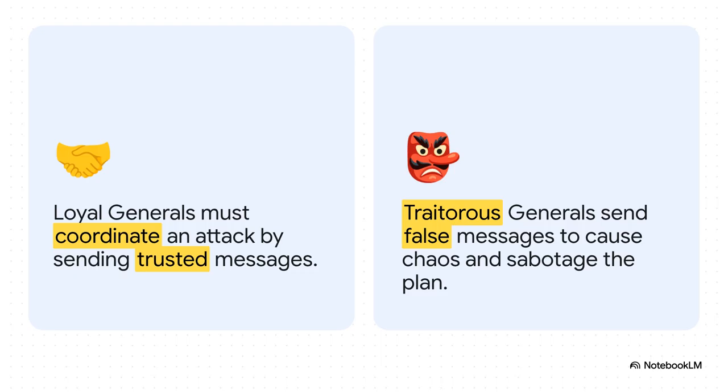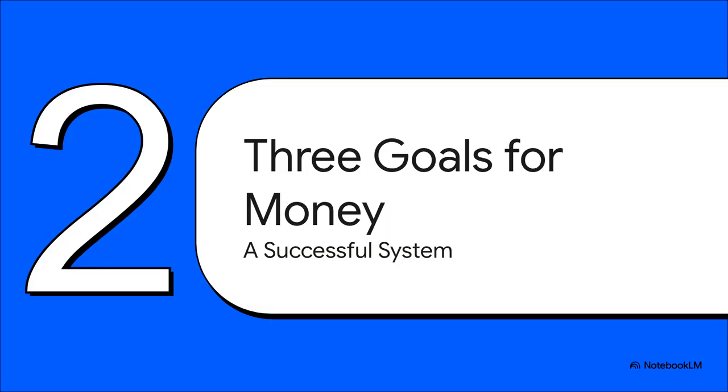Now just swap out generals for servers on a network and traitors for hackers or even just faulty computers. It's the exact same problem. So, how do you beat these digital traitors? How do you solve this whole mess? Well, the paper lays it out pretty clearly. It says any system that wants to succeed has to nail three specific goals, no exceptions.